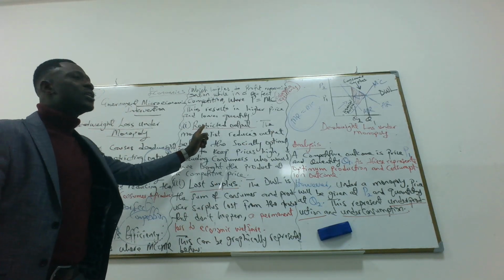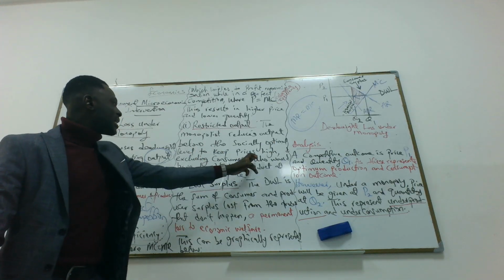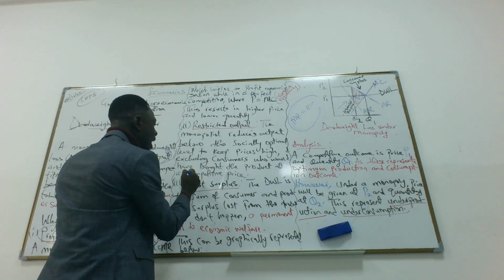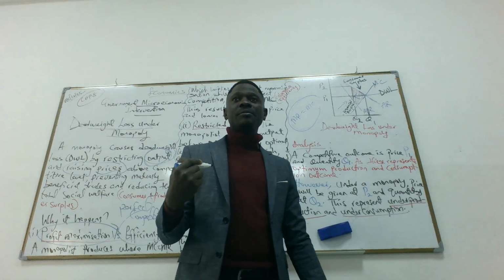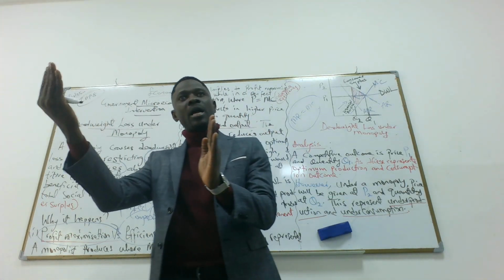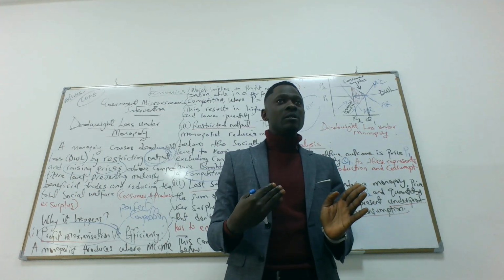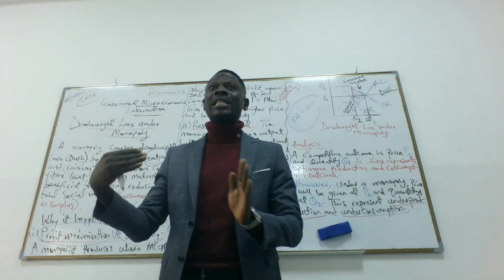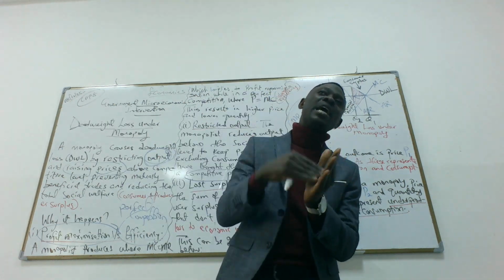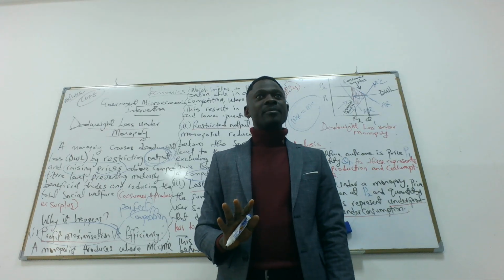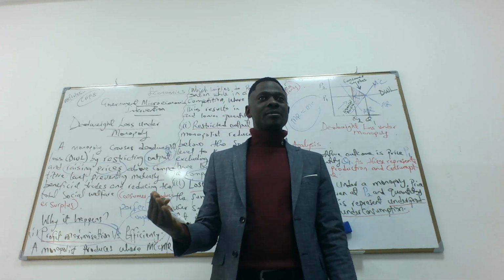The second one, restricted output. The monopolist reduces output below the socially optimal level to keep prices high, excluding consumers who would have bought the product at a competitive price. Like I said earlier, a monopolist has increased the price to a level that decreases the social optimum level. So you can only buy if you can afford it. Those who are willing to buy at a competitive price will not be able to buy. So a monopolist has excluded you because you cannot afford it.